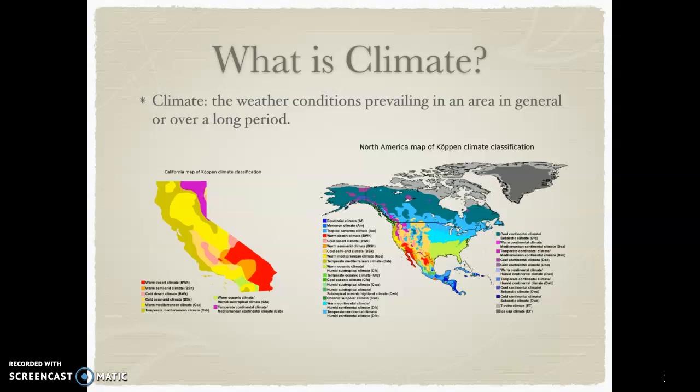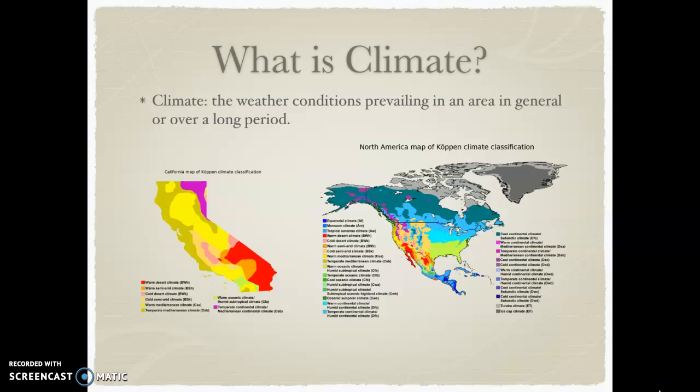Climate. Climate is the weather conditions prevailing in an area in general or over a long period of time. Climate is what the weather conditions and environments look like in an area after many years. We can predict how the area is going to be based on the past. It takes a long time to figure out what the climate of an area is.